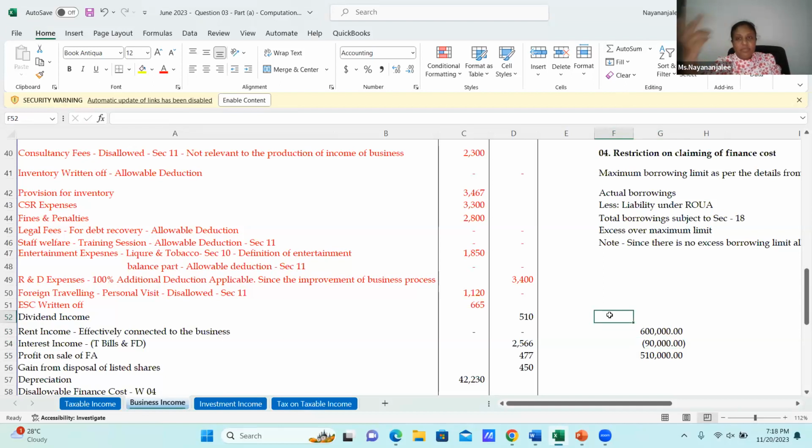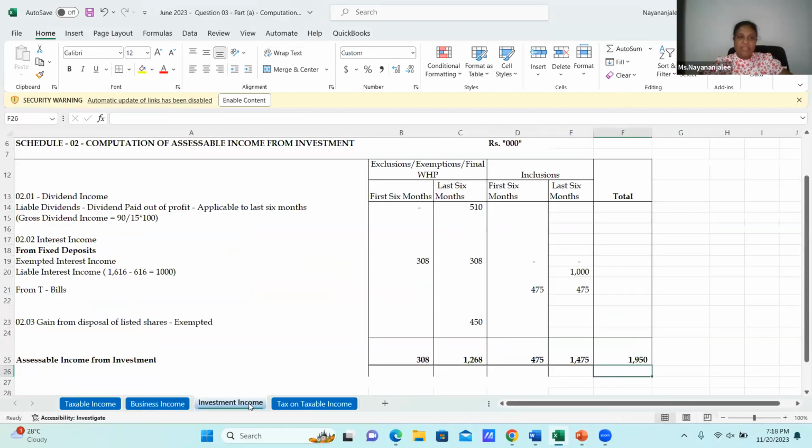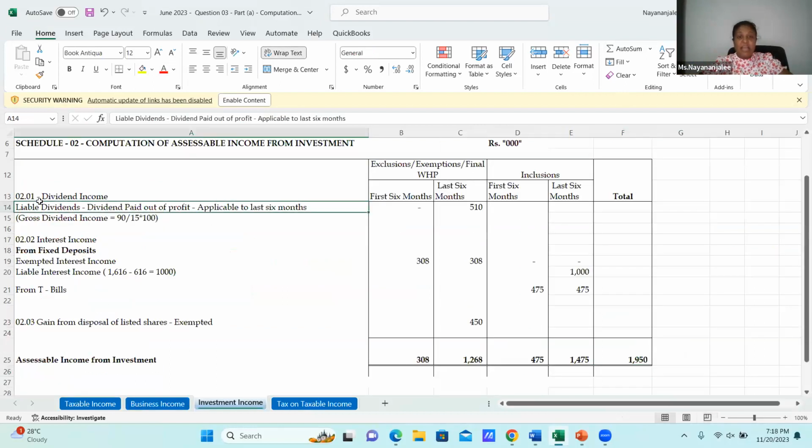Then in the deeming provision, what is this? Dividend distributed out of profit. Then here, dividend income, I need to remove it from my business income, and I need to go to my investment income in here. Dividend income, liable dividend. How have I taken the proof for doing that adjustment?